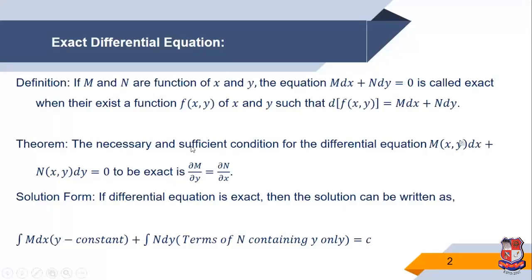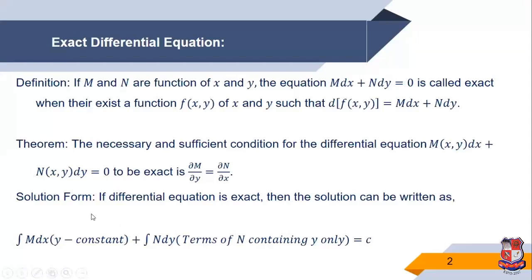If the equation M dx plus N dy is equal to 0 is exact, then the solution can be written as integration of M dx, where we consider y constant, plus integration of N dy, where only the terms of N containing y only, is equal to c.